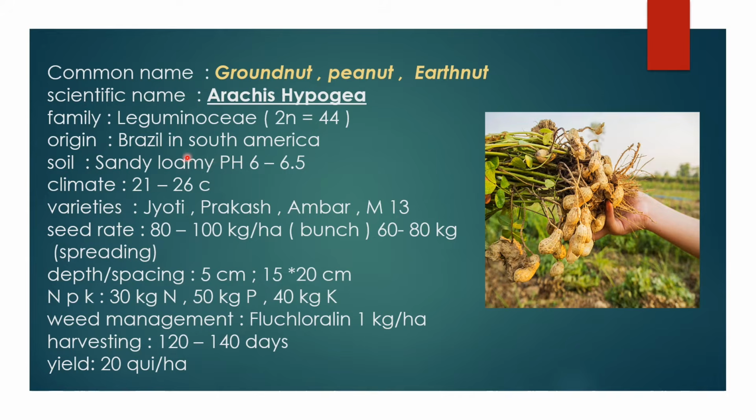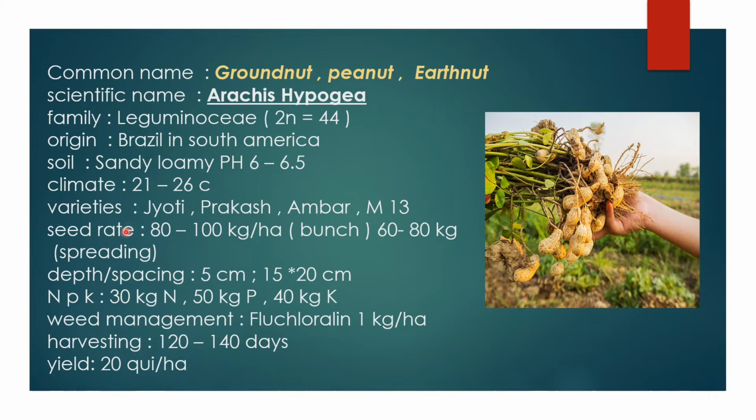And the soils required for the groundnut are sandy loamy soils. Why are sandy loamy soils best suitable? Because in sandy loamy soils, the pegs can enter and penetrate into the soil easily. So sandy loamy soils are best suitable, and a pH range of 6 to 6.5 is suitable for groundnut cultivation. And the climate, 21 to 26 degrees Celsius is required for the entire growth of the plant. And the varieties are Jyoti, Prakash, Amber and M13.